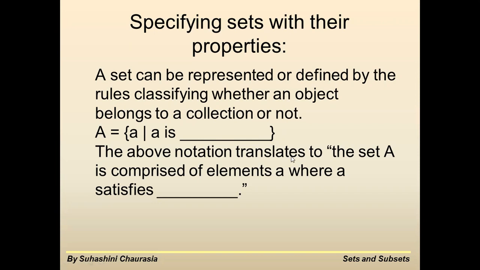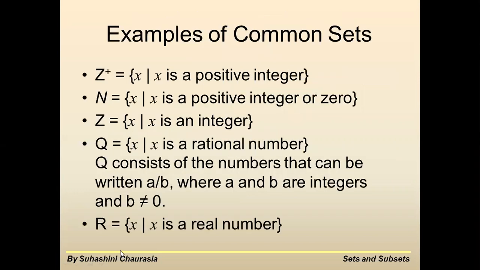So the above notation translates to: the set A is comprised of the elements a where a satisfies the following condition, the condition which is given to you. Okay, now let's see the examples. Some of the examples, like Z plus, this is the symbol which we use basically for positive integers.